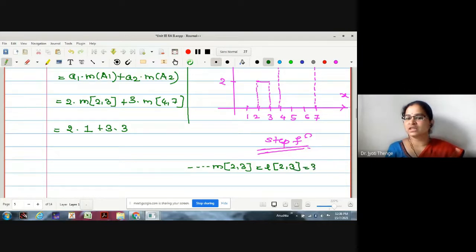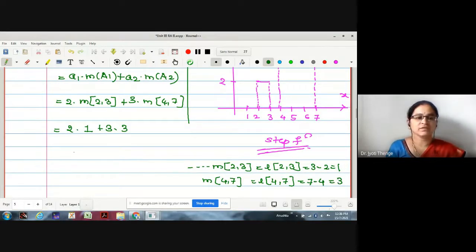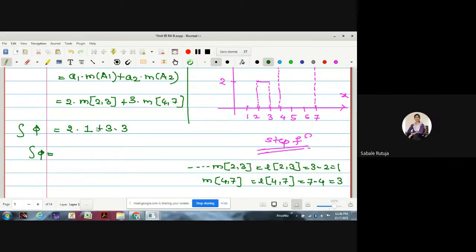Therefore, this is 3 minus 2, which is 1. Similarly, the measure of interval 4 to 7 is the length of the interval 4 to 7, which is 7 minus 4, equal to 3. Therefore, what is the value we were getting for the integration? 2 into 2 plus 2, 11.